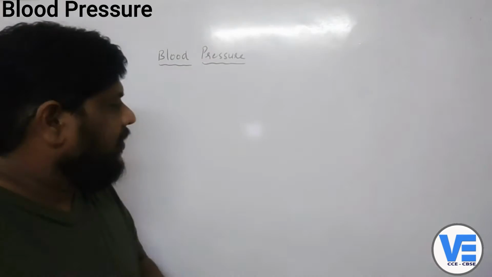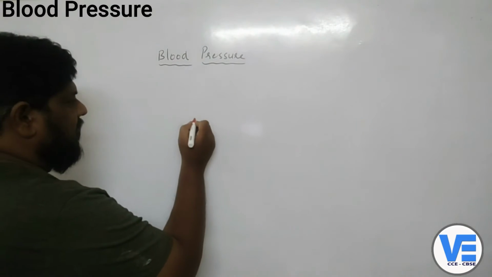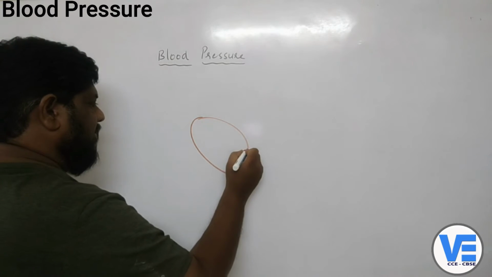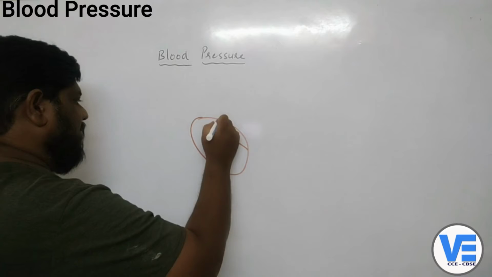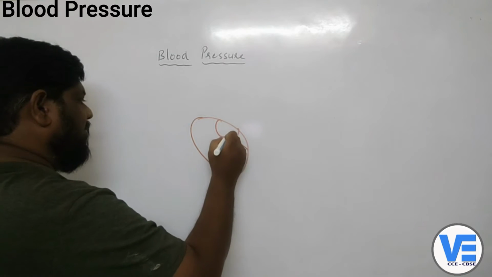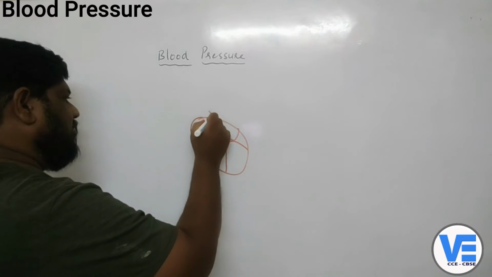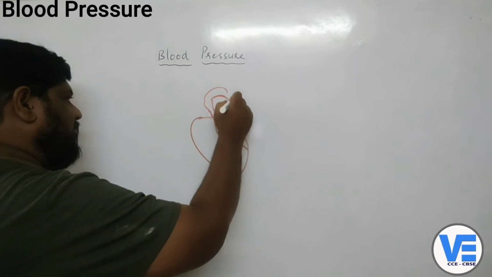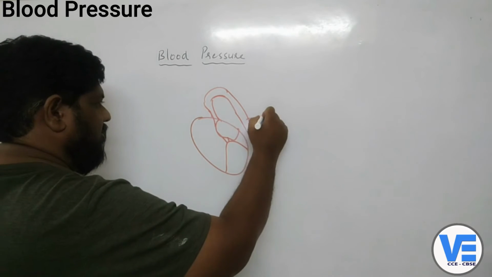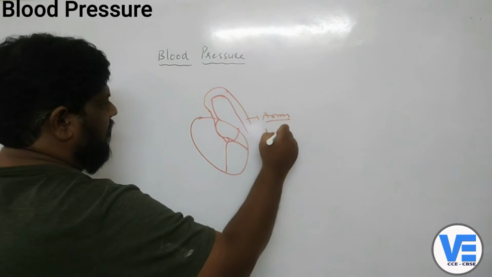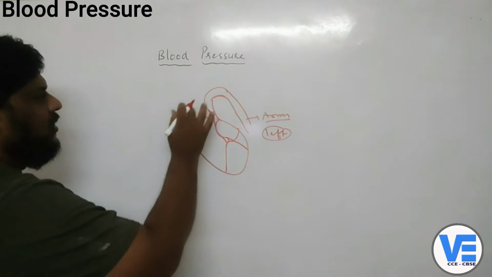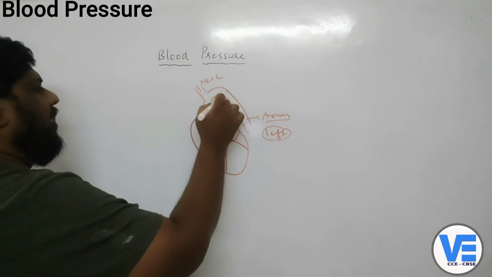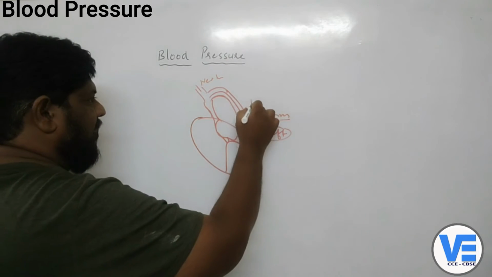Now we have already seen that if you take this as the heart, this is the right ventricle, this is the right atrium. So we have seen that the blood flows like this, it comes out like this, and then enters into the arms. Especially now we are talking about the left arm here, where it goes to the other arm, and also the neck and the head. But here it comes into the left arm.